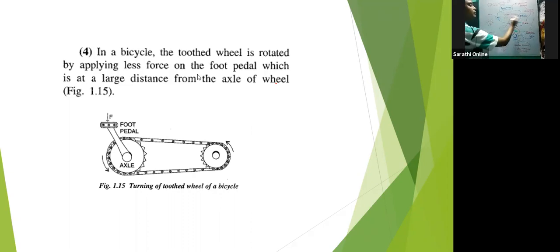What does dynamic equilibrium mean? That it continues going with the velocity v only. The velocity is not affected. If the velocity is not affected, that means acceleration is 0. If acceleration is 0, that means the net force is 0.